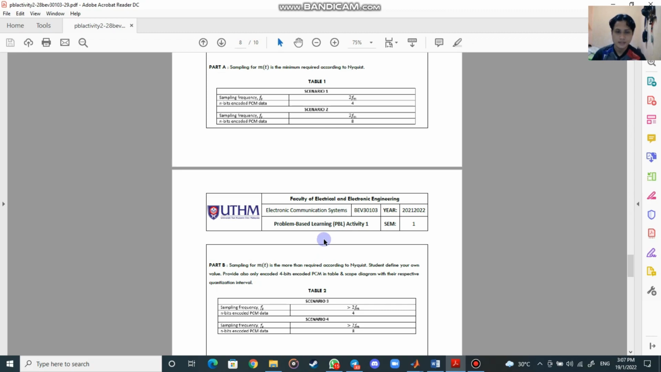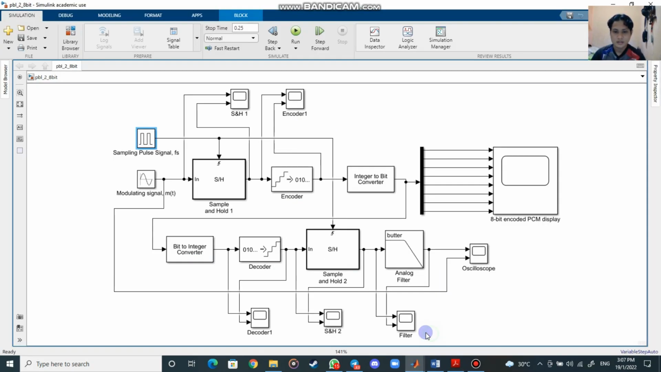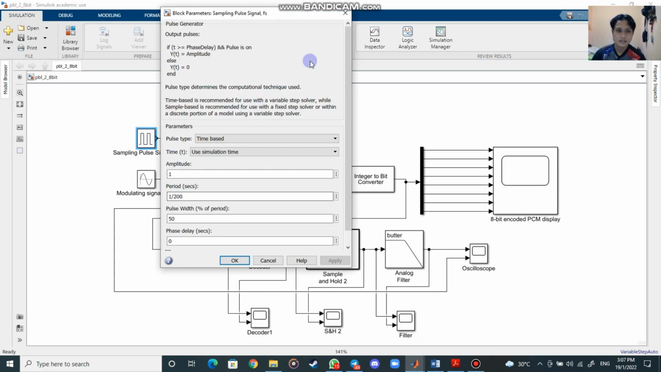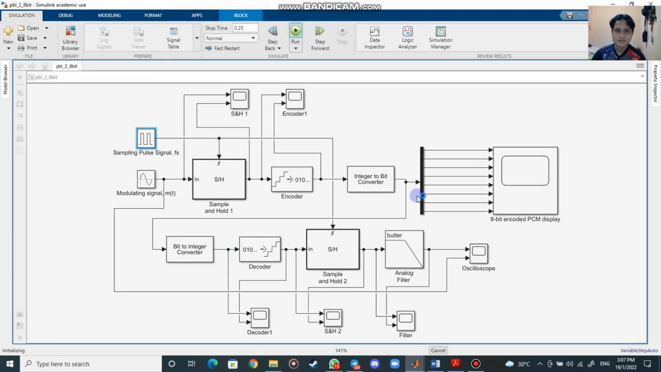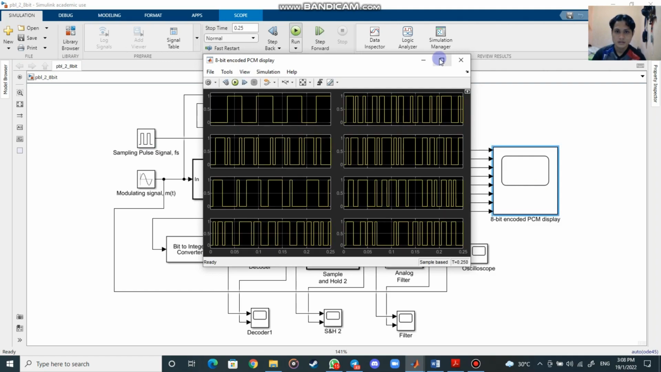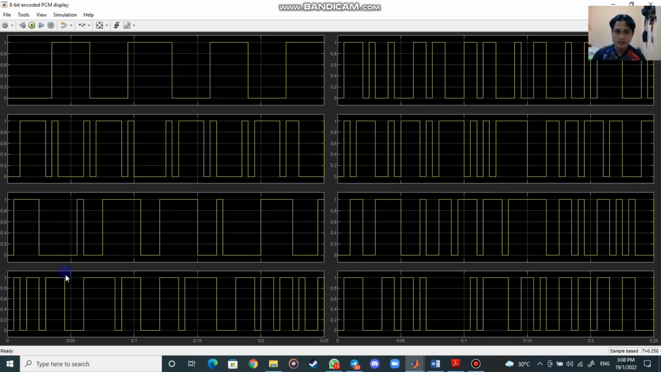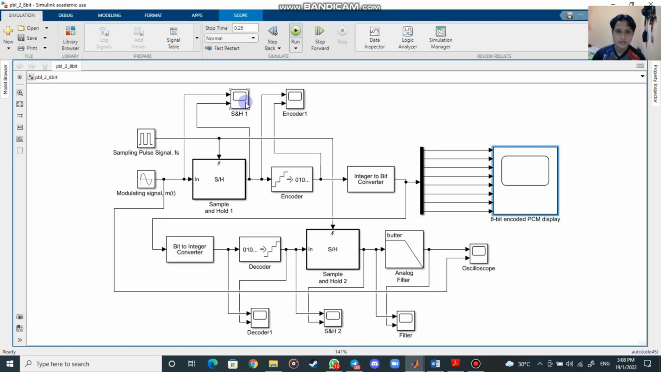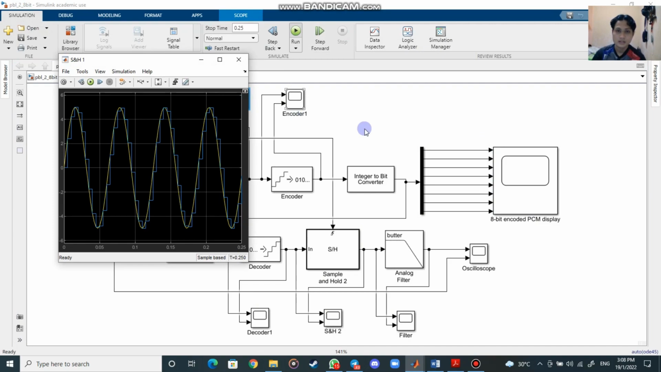We only have 8-bit encoded for scenario 2 and scenario 4. That's all. It's just the same method. We just need to change it here, and we run. The only thing that is different in the result is the display. You can see we have 8 displays for the 8-bit encoded. Okay, that's all. And for the graph, I think it's the same. It's only for the 8-bit encoded.